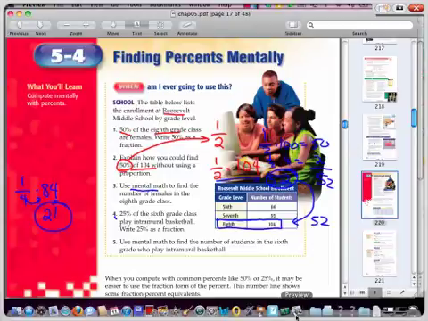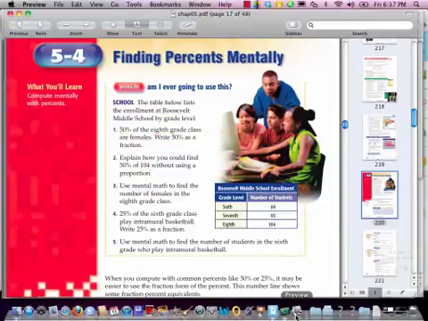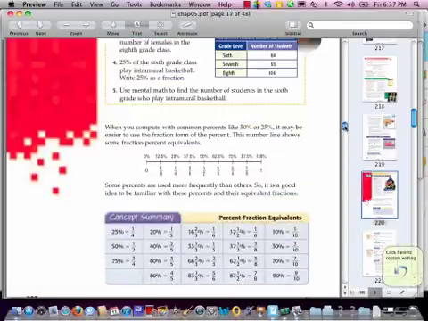Okay, so you guys, why don't you try this? Write this in your notes. Use mental math to find the number of students in the 6th grade who play intramural basketball. Well, I guess actually that one we just did, so I don't know why they asked us that again, but anyway. All right, so let's go on. So we're going to try to do some of these that are very, very simple in your head.